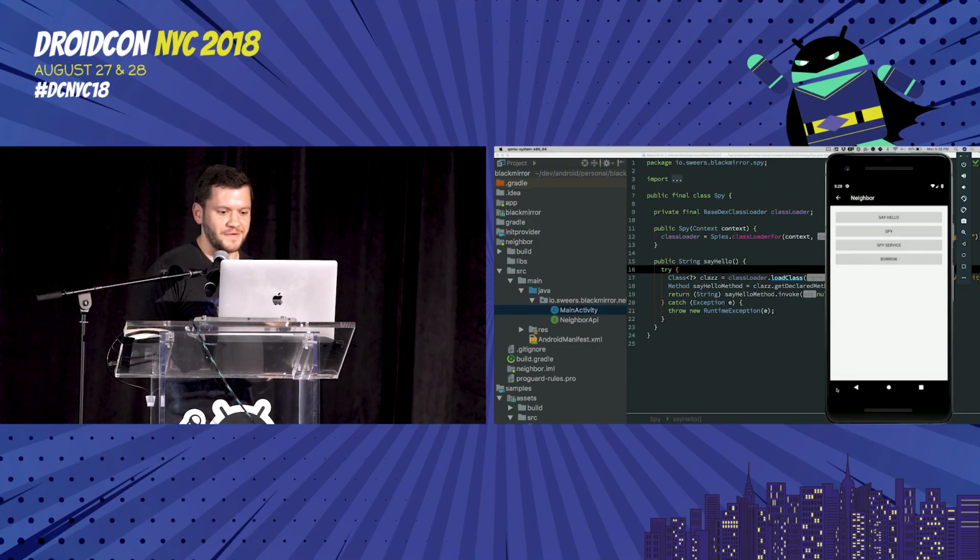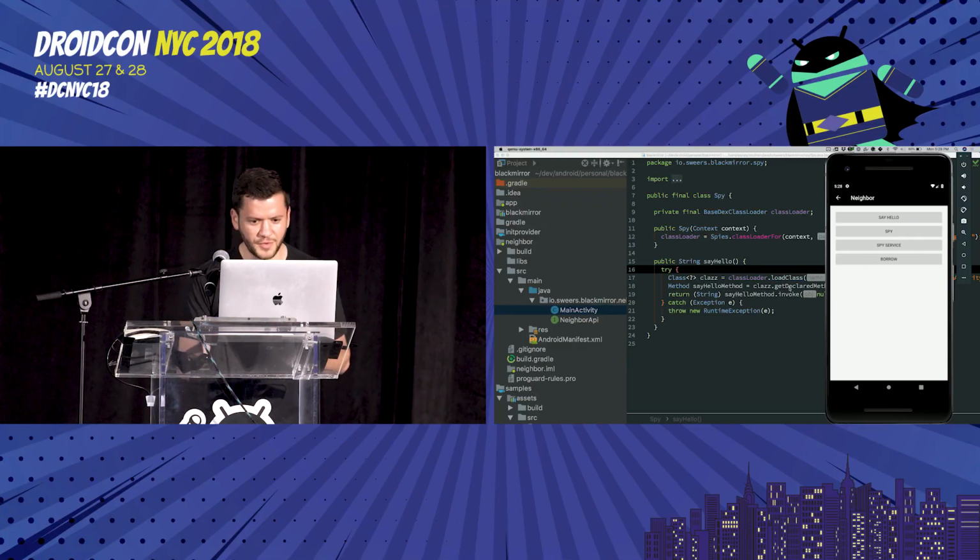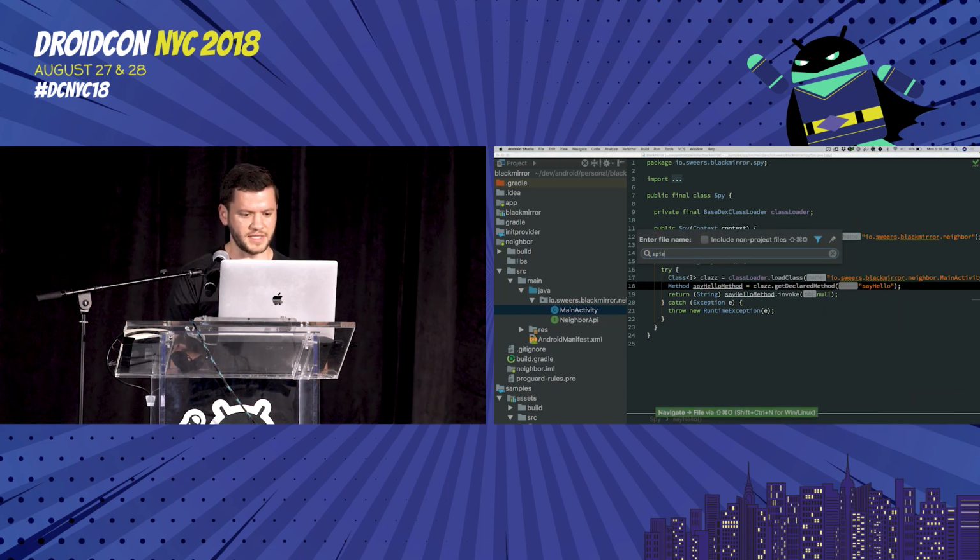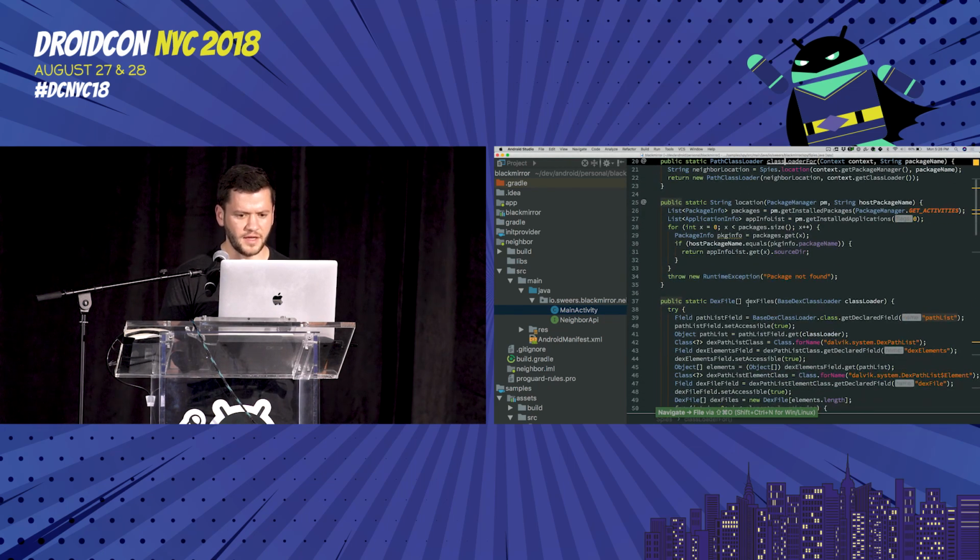So we can take this a few steps farther. That's a fairly innocuous one. It's running in your process, so it's not like you can go and DDoS their process. But we can also potentially start doing some not so nice things with this. So I've got another helper method in this spies class that